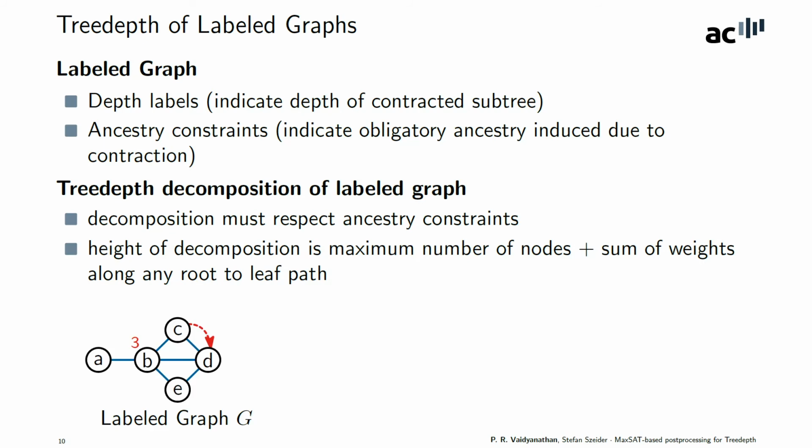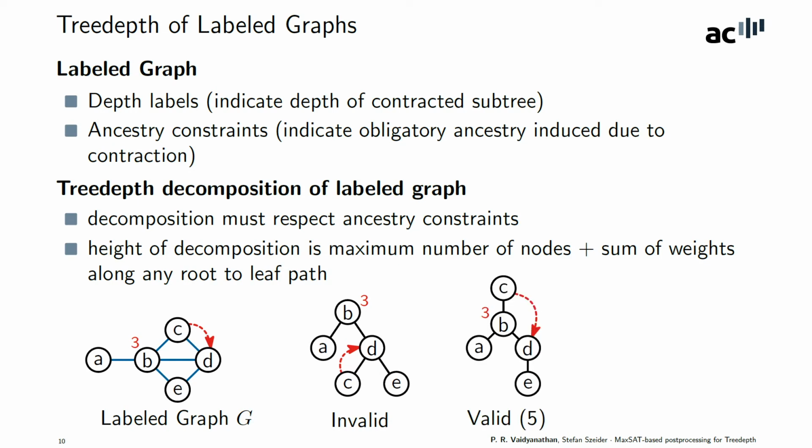For example, this is a label graph G with the vertex B having a depth label of 3 and one ancestry constraint saying that C must be an ancestor of D. This is an invalid decomposition for this label graph as the ancestry constraint between C and D is violated. This is a valid decomposition of the graph with a depth of 5, and this is another valid decomposition of the same graph with a depth of 4.